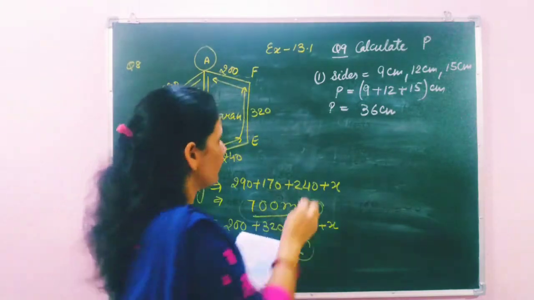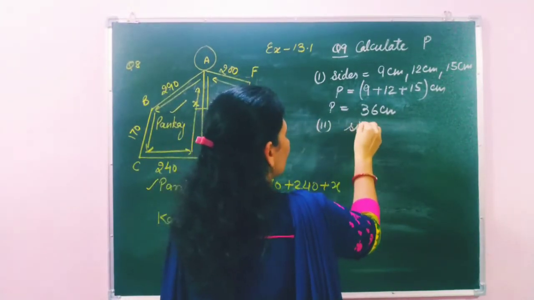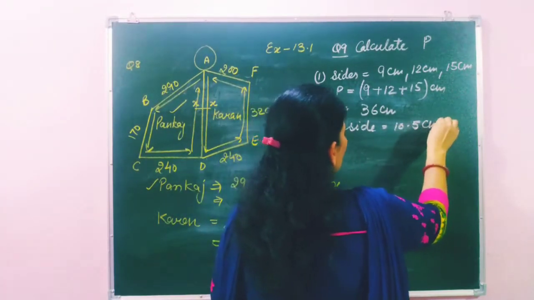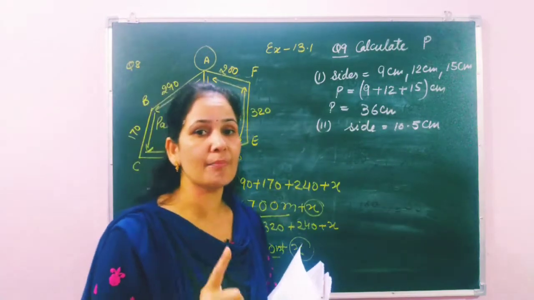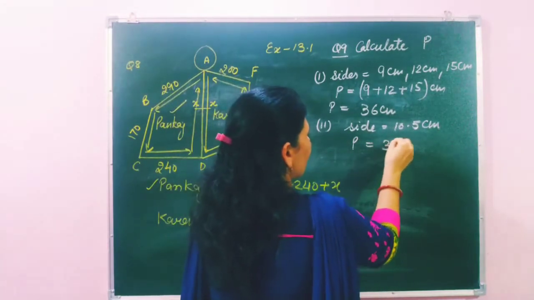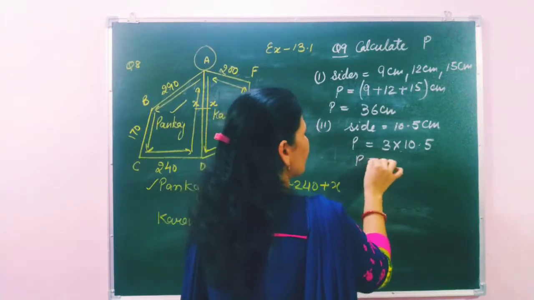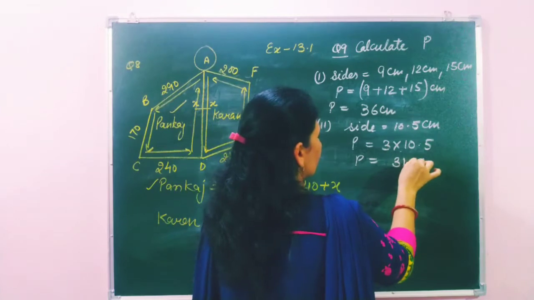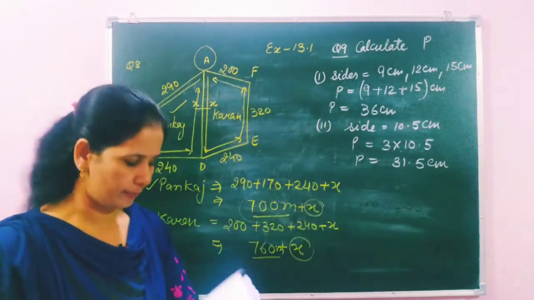I check the calculation again. 9, 10, 11, 11 plus 5, 16, 1, 1, 2 plus 3, 36. That is correct. In the second case, they have given an equilateral triangle. One side of the triangle is 10.5 centimeter. And we know very well an equilateral triangle has 3 sides and all 3 sides have the same measurement. So the formula of perimeter is 3 multiplied by side. So 3 multiplied by 10.5. 5 3 is a 15, 10 3 is a 30 plus 1, 31. So the answer is 31.5 centimeter.